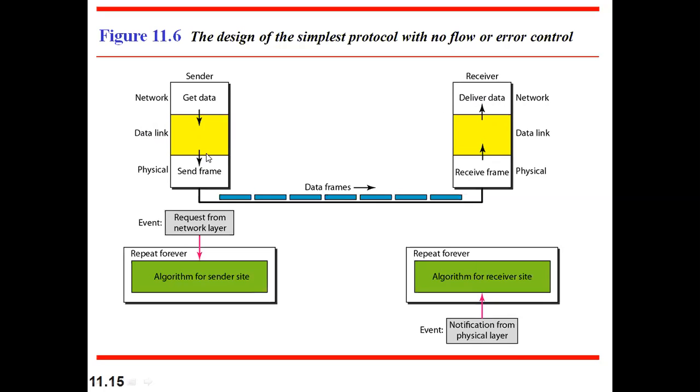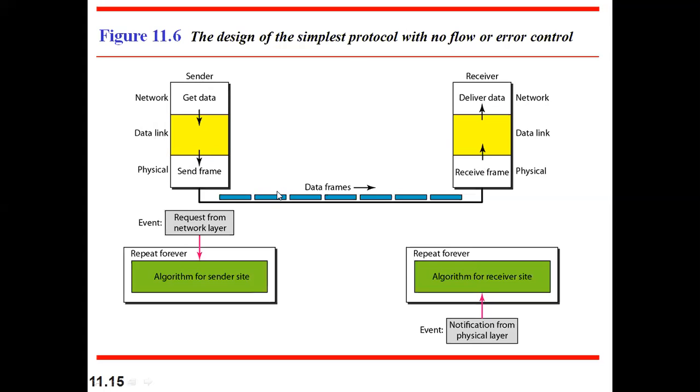That means the sender's data link layer will wait until it gets data from the network layer. Once it gets data from the network layer, it converts that data into frames and sends them. The receiver waits until it receives frames from the physical layer, and once it gets them, it sends them to the network layer. But once they receive the data, no confirmation is sent back to the sender. That is the one drawback of the simplest protocol.